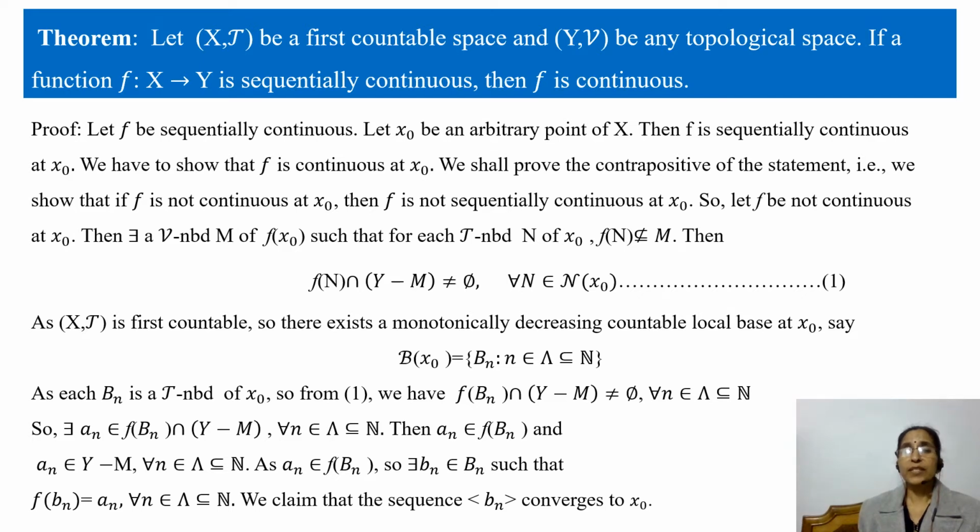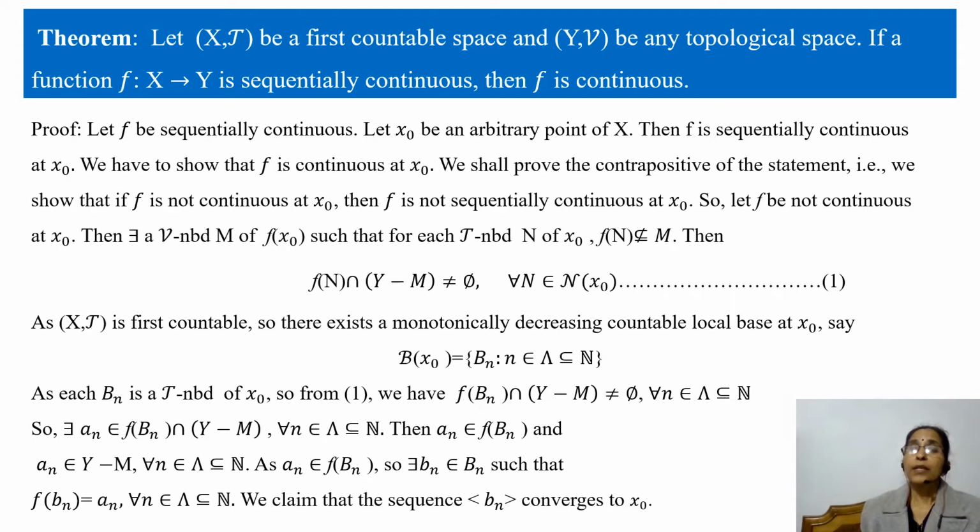Now, the next theorem states that if (X, T) is a first countable space and (Y, V) is any topological space, and a function f from X to Y is sequentially continuous, then f is continuous. Earlier we have proved that if X and Y are any two topological spaces and f is a mapping from X to Y and f is continuous, then f is also sequentially continuous. You must have read in metric spaces that sequential continuity and continuity are equivalent.